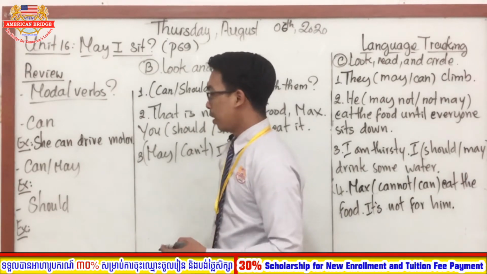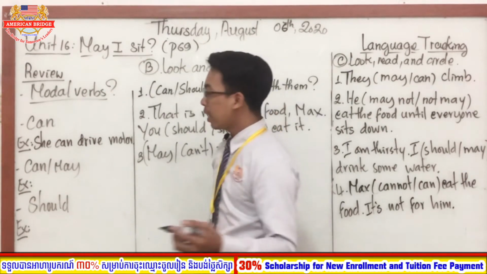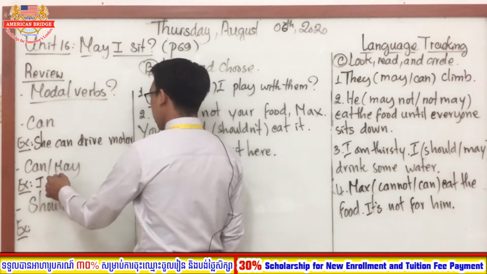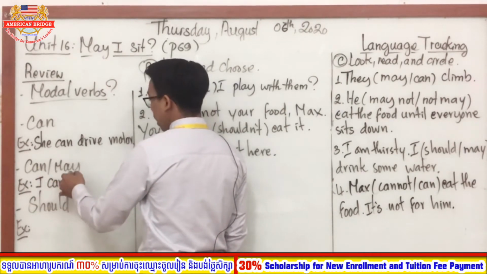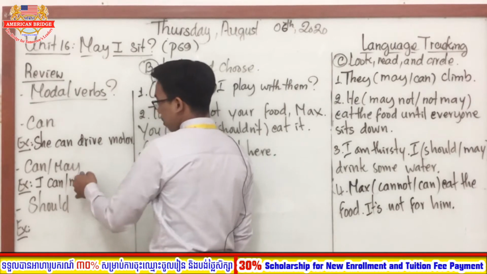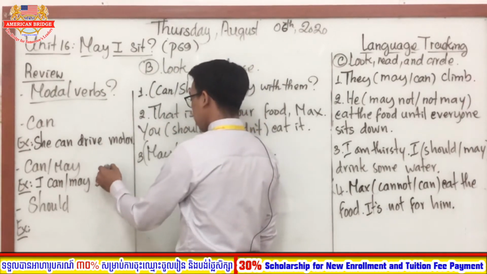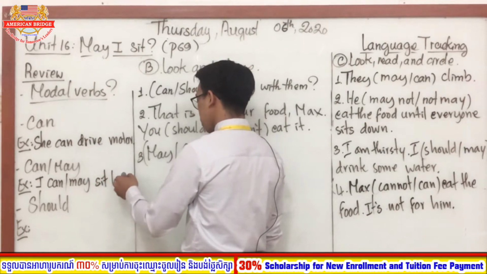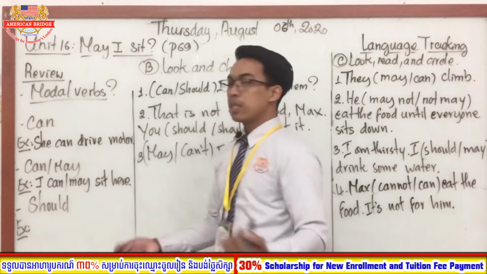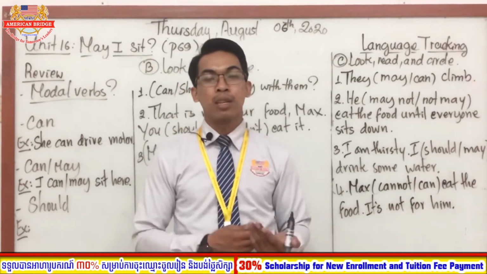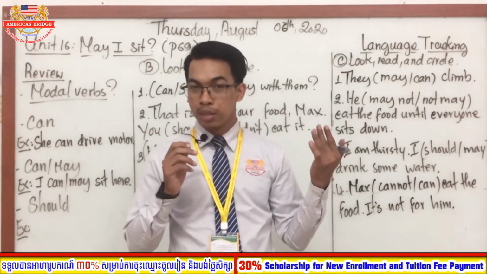So the example: I can, or I may, sit here. Okay, so I can sit here, or I may sit here. This shows permission.